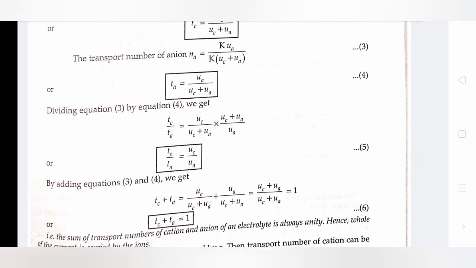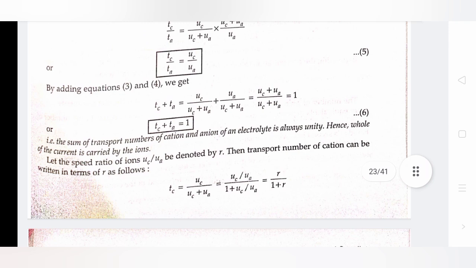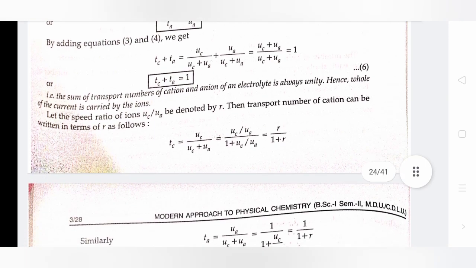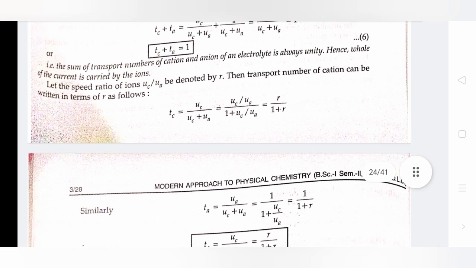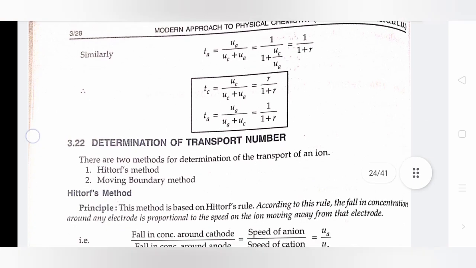Dividing equation 3 by equation 4, we get TC divided by TA equals UC divided by UA. By adding equations 3 and 4, we get TC plus TA equals 1. That is, the sum of the transport numbers of the cation and anion of an electrolyte is always unity. Hence, the whole of the current is carried by the ions. Let the speed ratio of the ions, UC divided by UA, be denoted by R. The transport number of the cation can be written in terms of R as follows: TC equals R divided by (1 plus R). Similarly, TA equals 1 divided by (1 plus R).